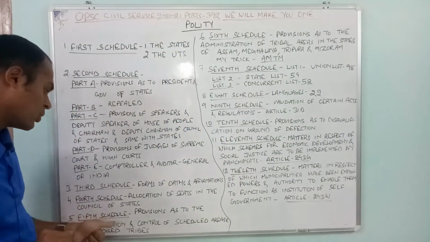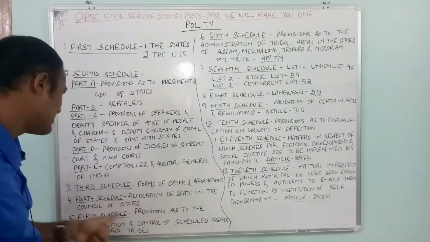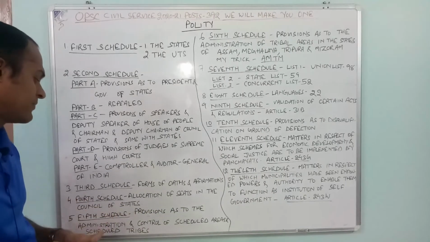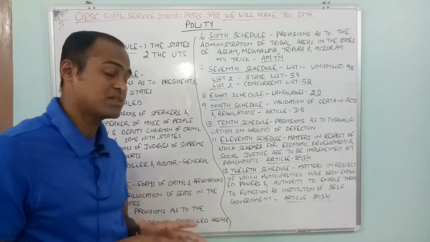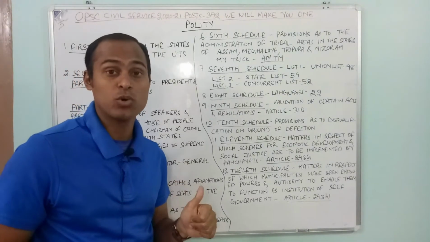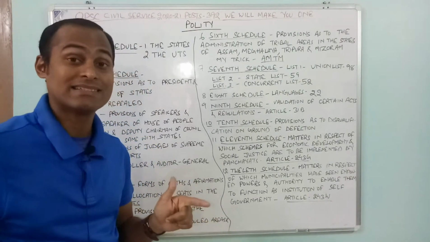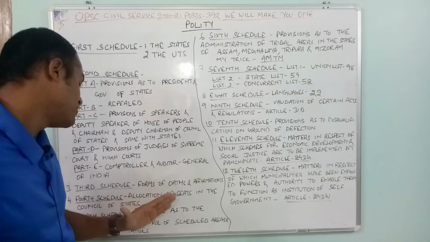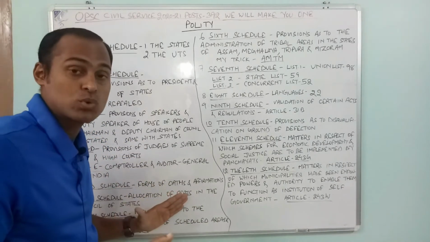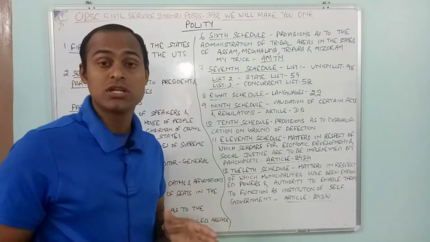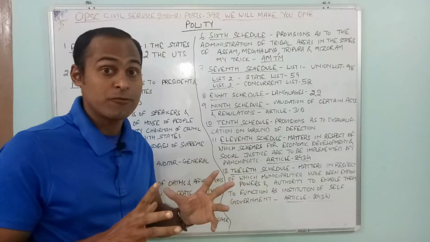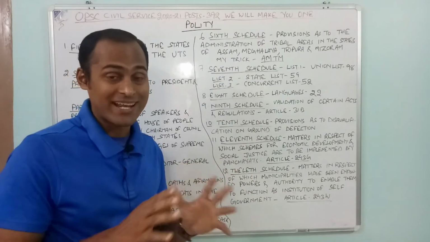Then fifth schedule, provisions as to the administration and control of scheduled areas and scheduled tribes. This is very, very important, because most students get confused between schedule 5 and schedule 6. Let me be very clear.